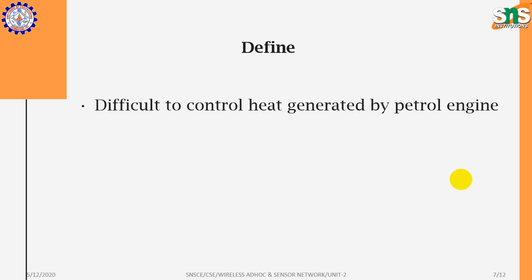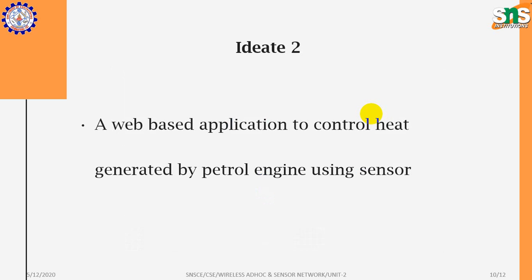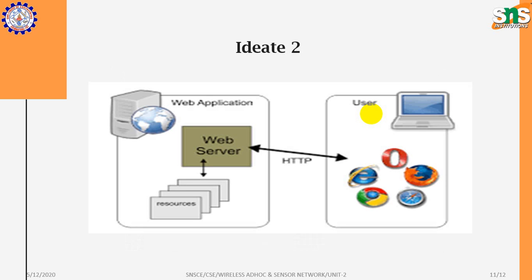In the define part, the common point is controlling the heat of the petrol engine. First ideation: using a mobile application to control the heat. Second ideation: instead of a mobile application, we go for a web application, right? So this is our today's session.